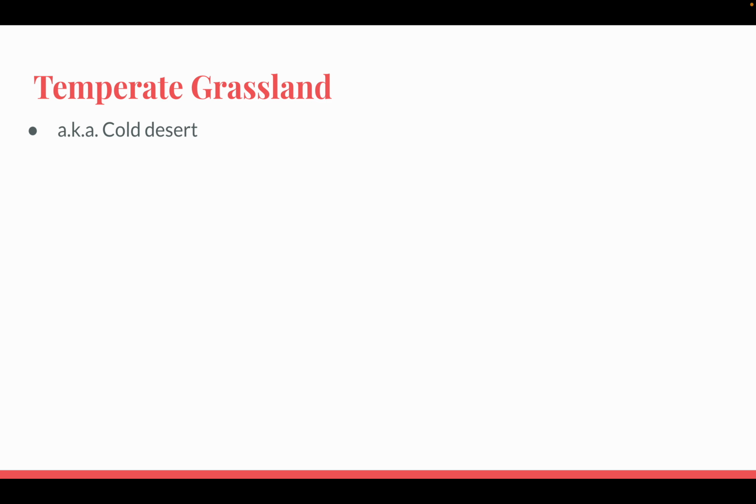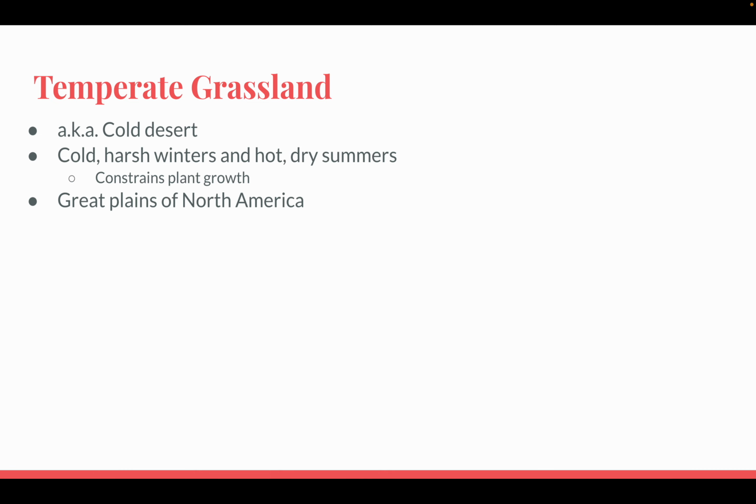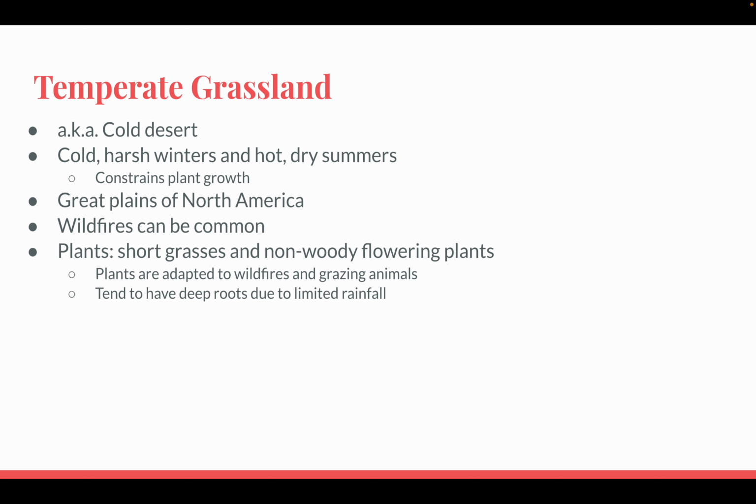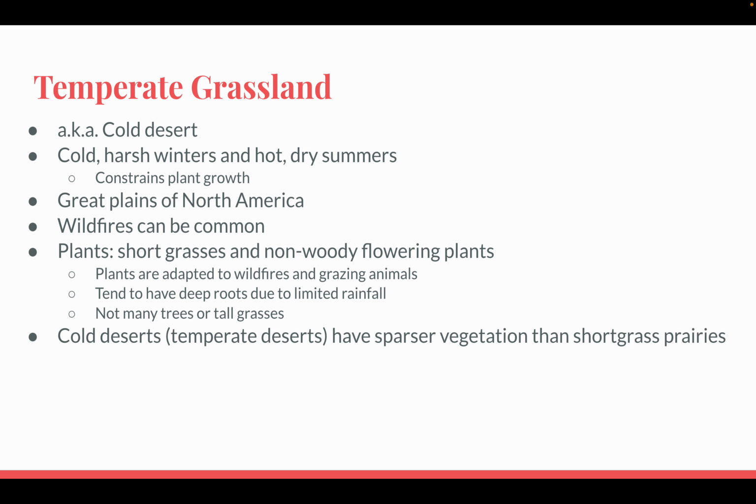Temperate grassland, also known as the cold desert. Cold, harsh winters and hot, dry summers, which constrain plant growth. The Great Plains of North America is a beautiful example of this. Wildfires can be common, brush fires. Plants are short grasses and non-woody flowering plants. Plants are adapted to wildfires and grazing animals. They tend to have deep roots due to limited rainfall. Not many trees or tall grasses.